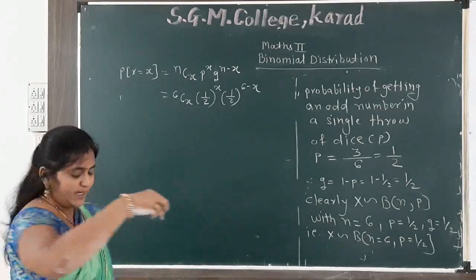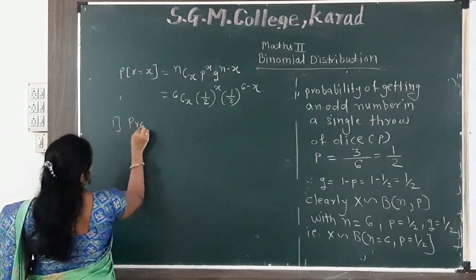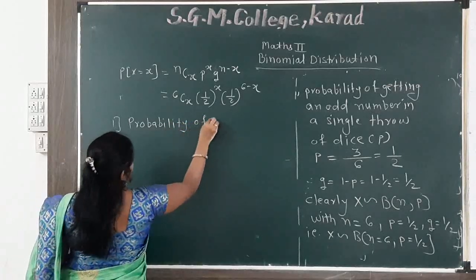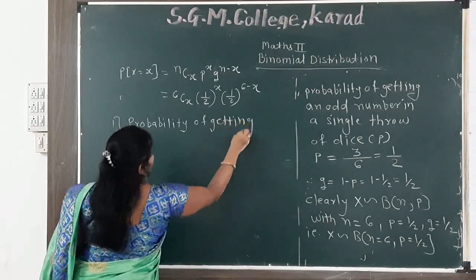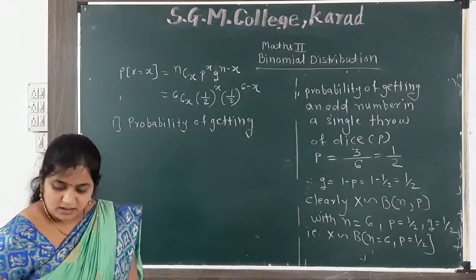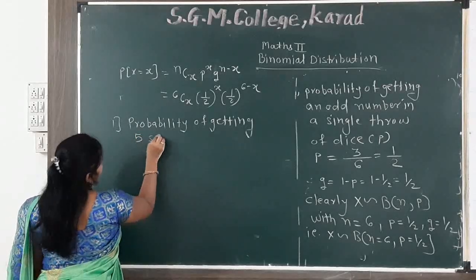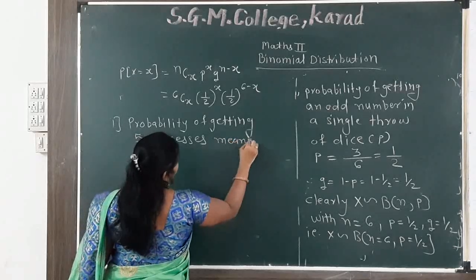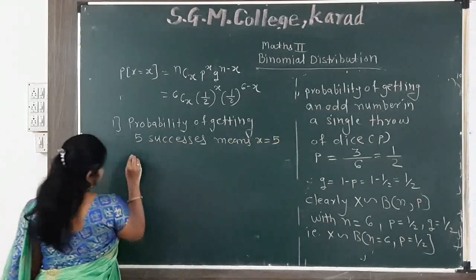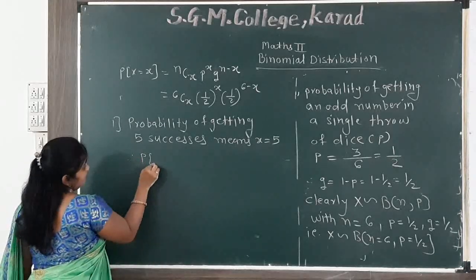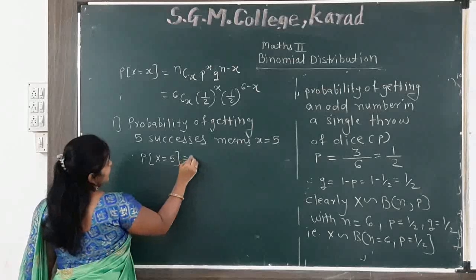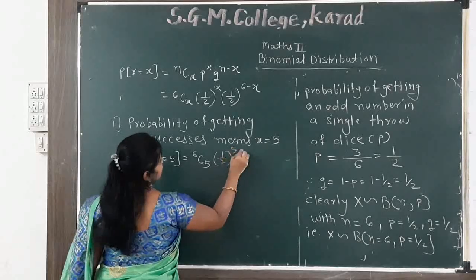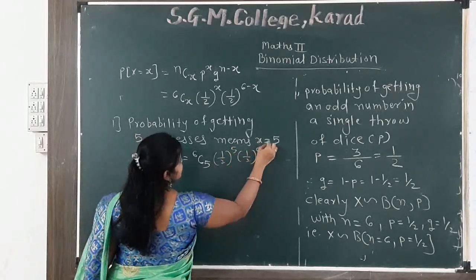Now we find the first point, the probability of getting 5 successes, which means x is equal to 5. So we will put small x equal to 5 in the formula. P of X equal to 5. My formula is 6C5, 1 by 2 raised to the power 5, 1 by 2 raised to the power 6 minus 5.